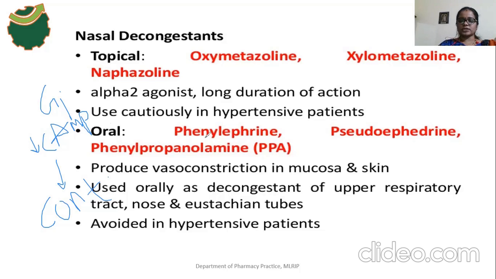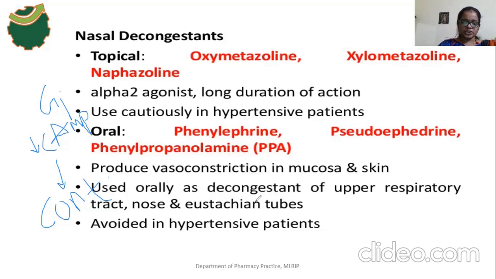The oral route drugs are phenylephrine, pseudoephedrine, and phenylpropanolamine. These drugs produce a vasoconstriction effect in both the mucosa and skin, and they are used orally as decongestants in the upper respiratory tract, nose, and eustachian tubes.